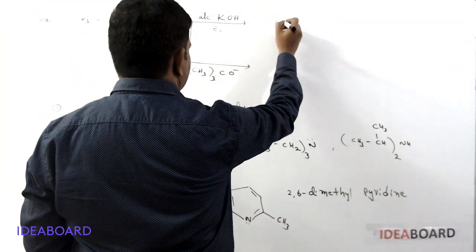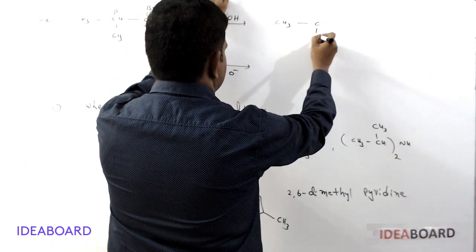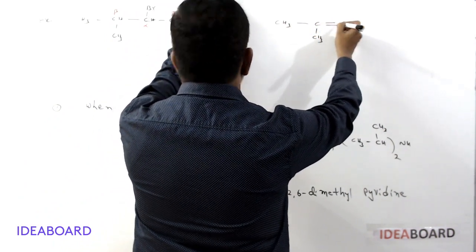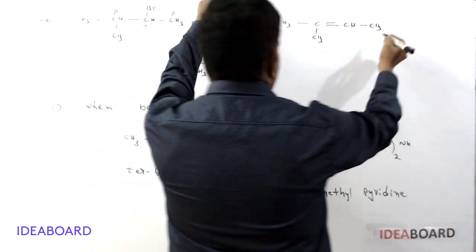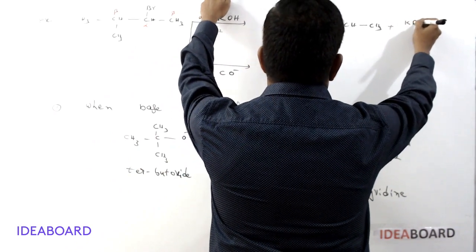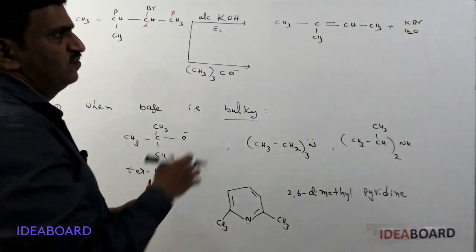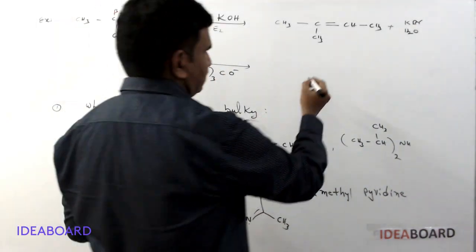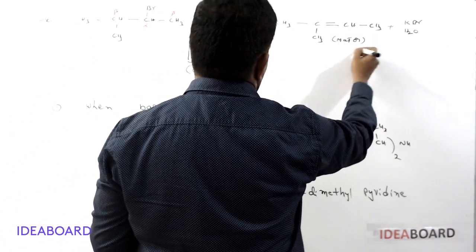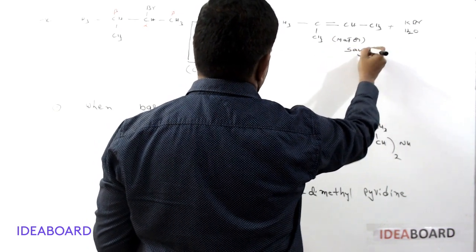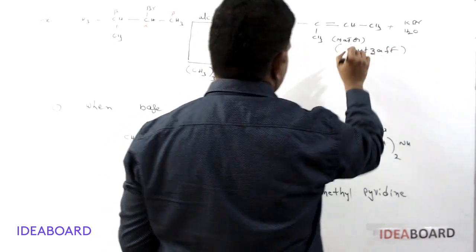So we get the final product, which I am writing as CH3, C, CH3, with a double bond, CH and CH3. The remaining products are KBr and H2O, but forget about the remaining products. This is the major product, the more stable product, and it is also known as the Saytzeff product, the Saytzeff elimination product.